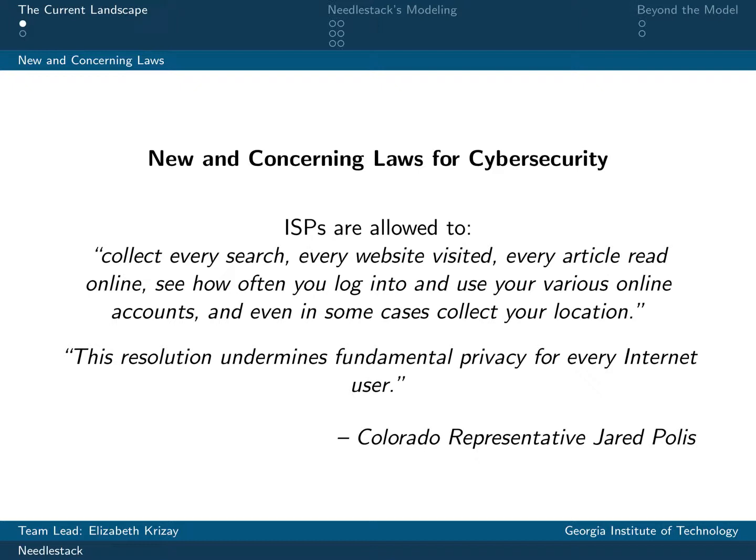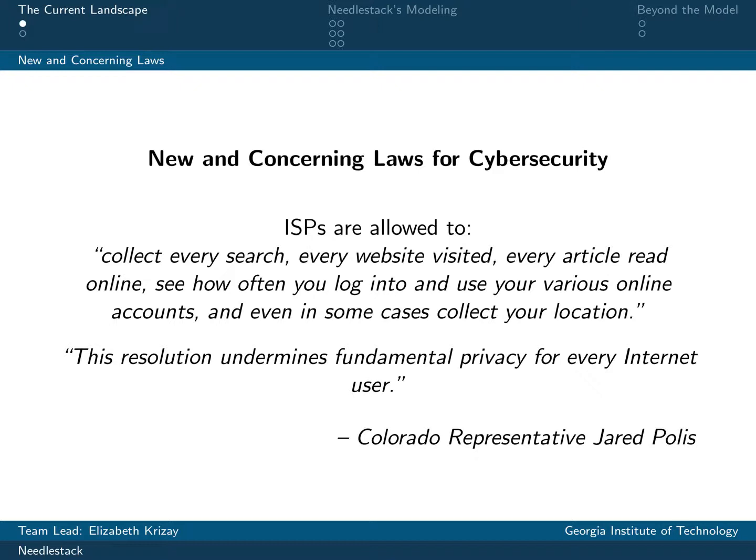Data-driven decision-making is becoming increasingly popular in many fields such as insurance, finance, criminal justice, and politics. And now, ISPs are allowed to sell any of your personal information that they can find. Companies can make decisions about you from information that you never fully chose to disclose. Furthermore, there may be sensitive aspects to your own browsing that you might wish to keep private.